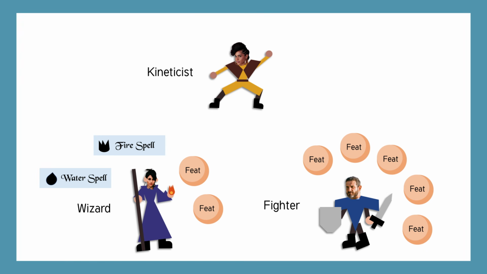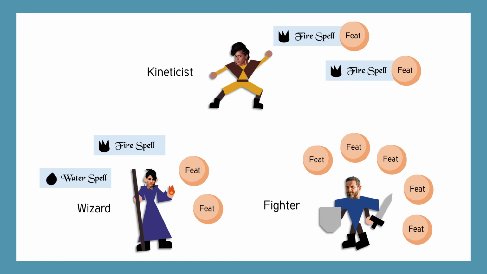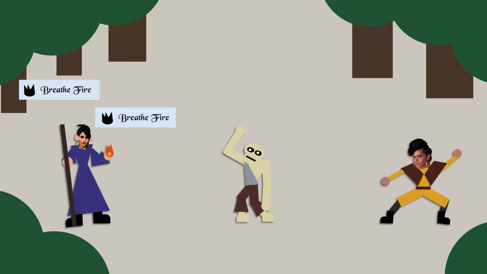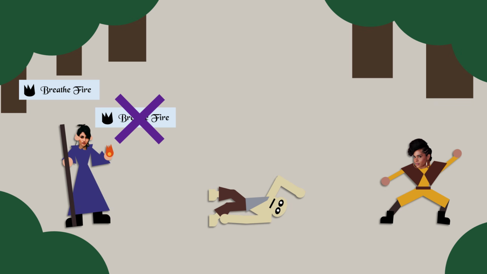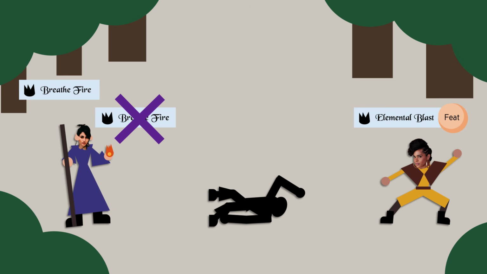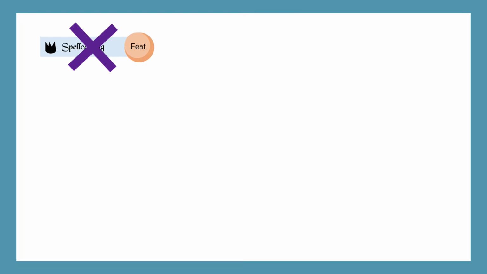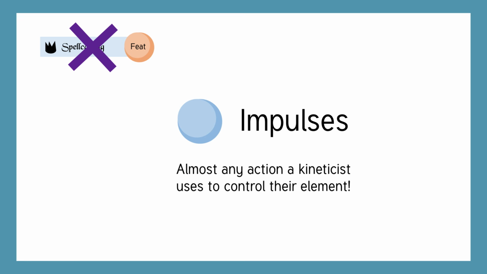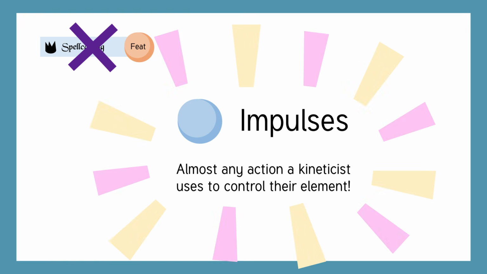A Kineticist has control over an element, so they gain abilities that are a lot like spells, like shooting fire, but they gain them through feats. So it's more like they're learning to control a physical skill. So while a wizard might cast a spell like breathe fire, a Kineticist can shoot a blast of fire, and they do it as easily as a fighter swings a sword. These spell-like feats that the Kineticist uses are called impulses. Basically, any action that a Kineticist does that involves controlling their element is an impulse, so it's important to remember, impulses are your meat and potatoes.